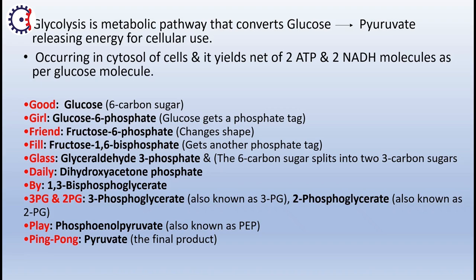After that, the 6 carbon sugar splits into 3 carbon sugars and is converted into glyceraldehyde 3 phosphate, and then into dihydroxyacetone phosphate.